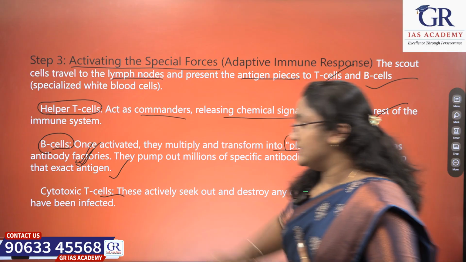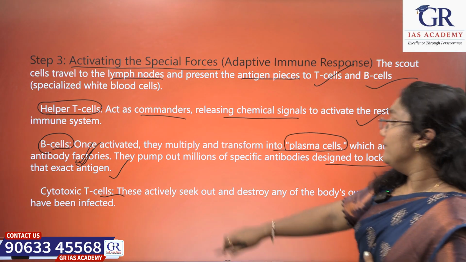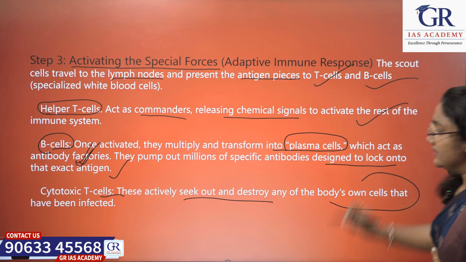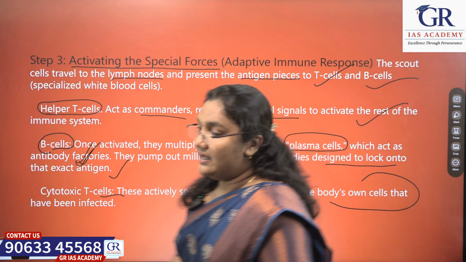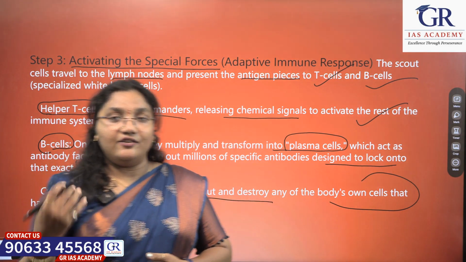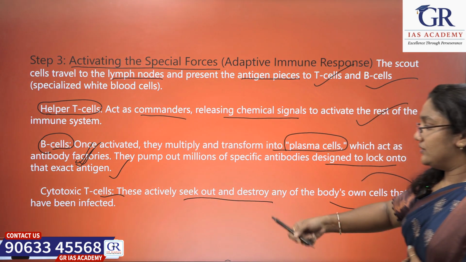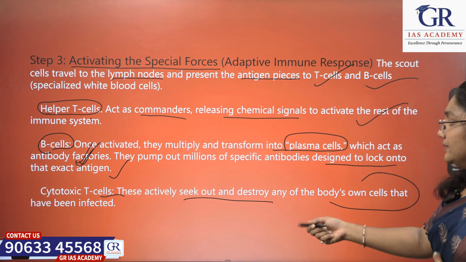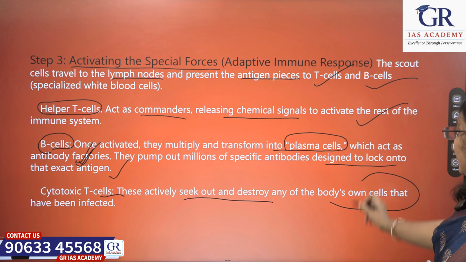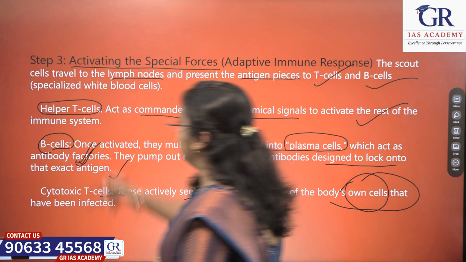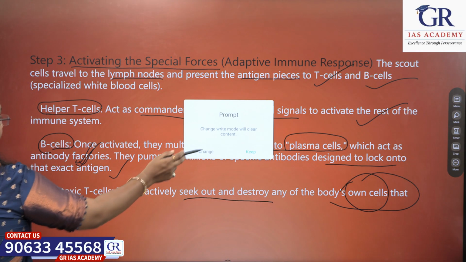Next, cytotoxic T cells. What these cytotoxic T cells do is actively seek out and destroy any of the body's own cells that have been infected. If any virus comes in and infects any of the cells in our body, what happens? These cytotoxic T cells will destroy the body's own cells that have been infected. This is how the mechanism works.